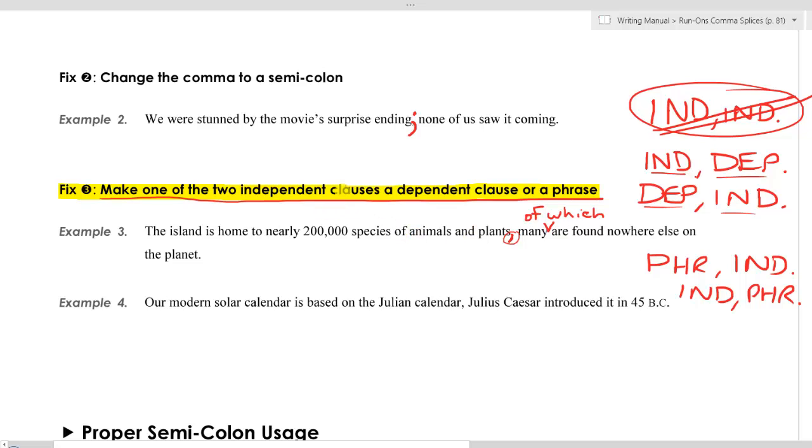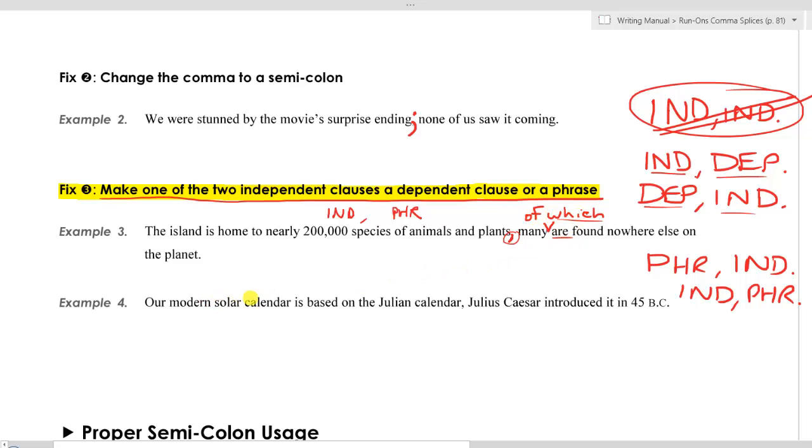So we would now have independent, then the comma, and then a phrase. That phrase does include a dependent clause within it, but either way, whether the second half is a phrase or a dependent clause, we are fine. We are allowed to separate independent from dependent or phrase with just a comma. So we are perfectly fine now with inserting this "of which."